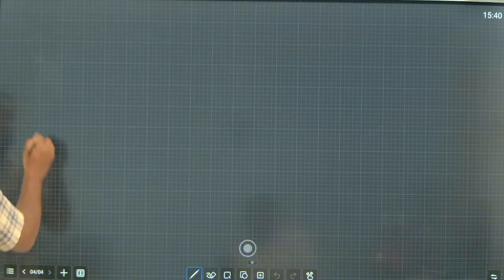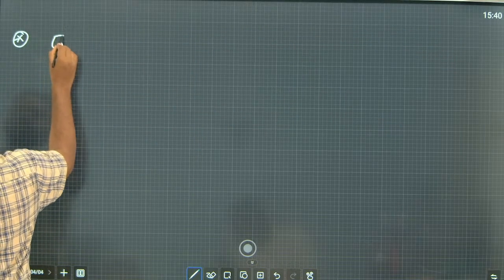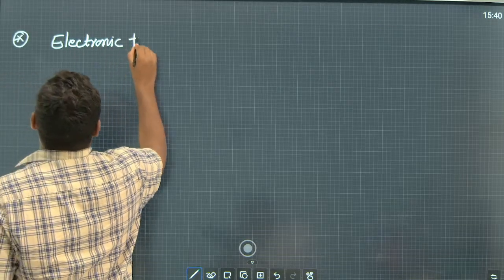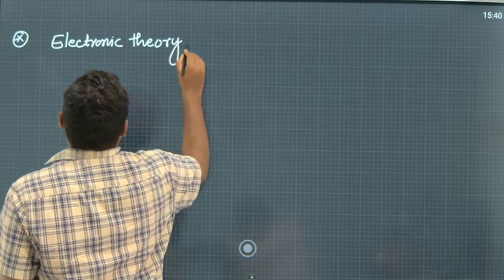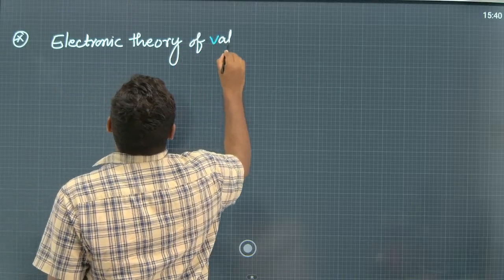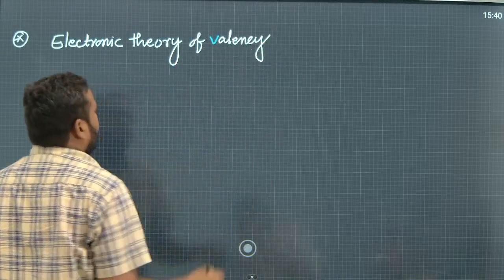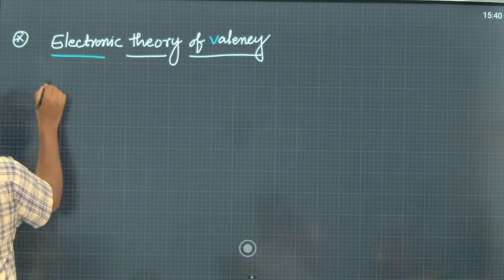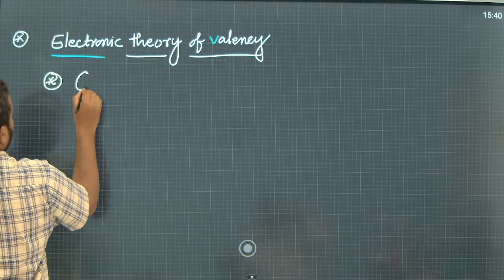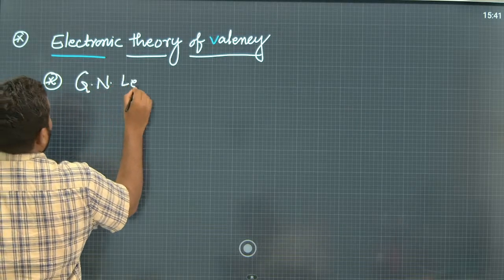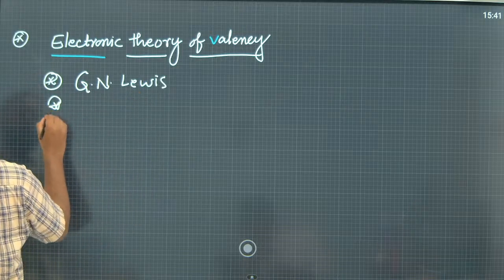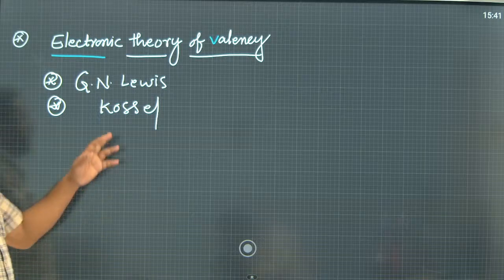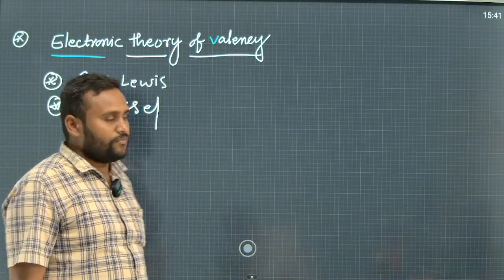First, the electronic theory of valency. This theory was proposed individually by two scientists, G.N. Lewis and Kossel, who individually explained the formation of chemical bonding.